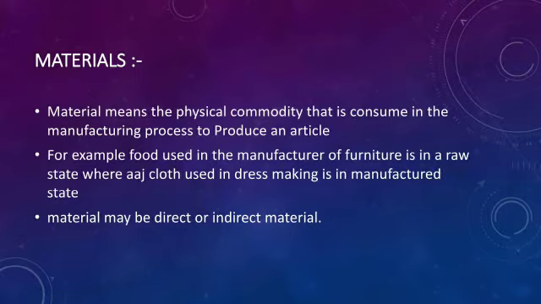Material means the physical commodity that is consumed in the manufacturing process to produce an article. Material consumed in any manufacturing process may be direct material and indirect material. For example, wood used in manufacture of furniture is in a raw state, whereas cloth used in dressmaking is in a manufactured state, etc. Material may be direct or indirect.